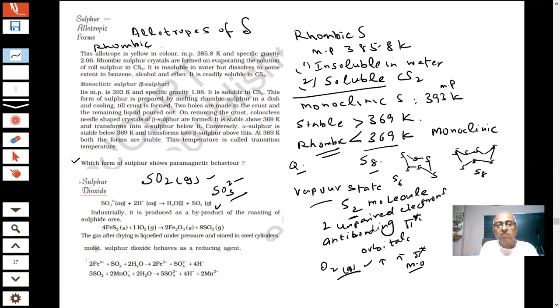Industrially, sulfide ores of iron are roasted and produce a lot of sulfur dioxide gas. In metallurgical operations, certain gases are produced which can be used.